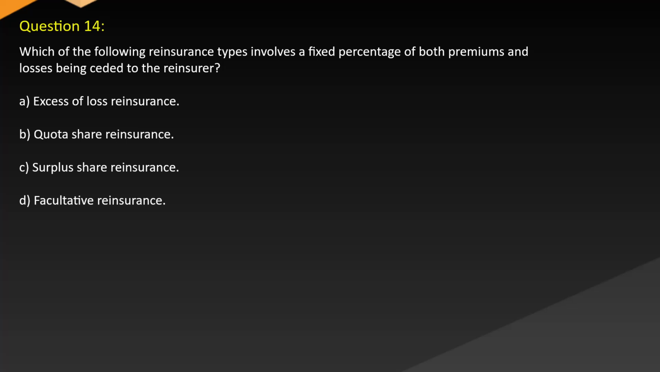Question 14. Which of the following reinsurance types involves a fixed percentage of both premiums and losses being ceded to the reinsurer? A. Excess of loss reinsurance. B. Quota share reinsurance. C. Surplus share reinsurance. D. Facultative reinsurance.